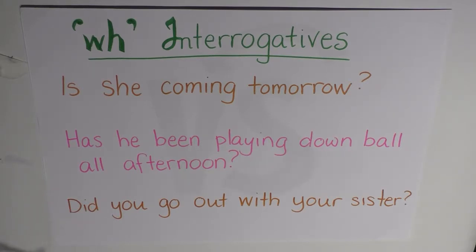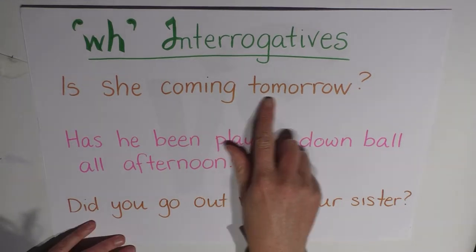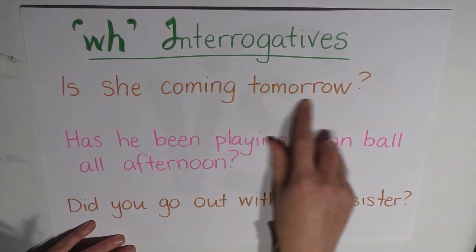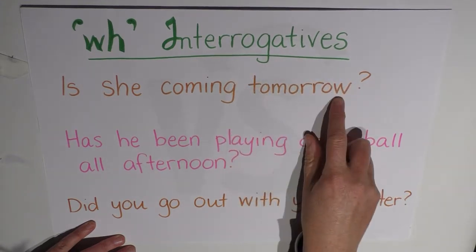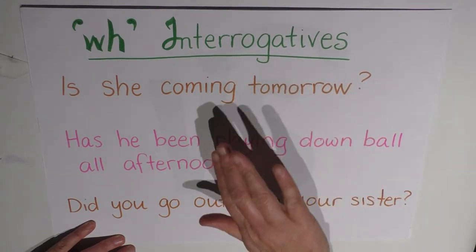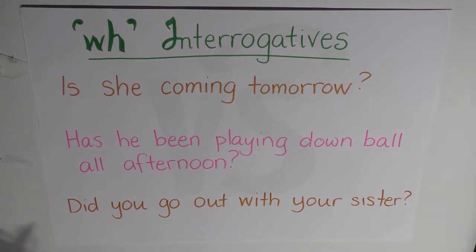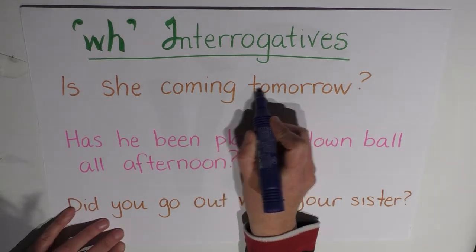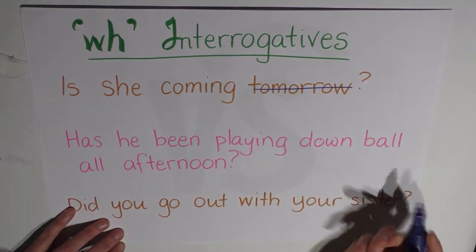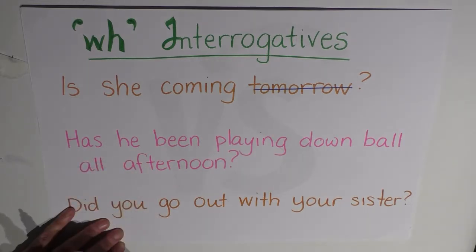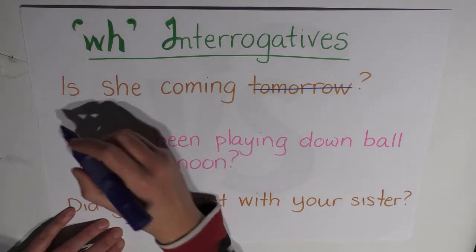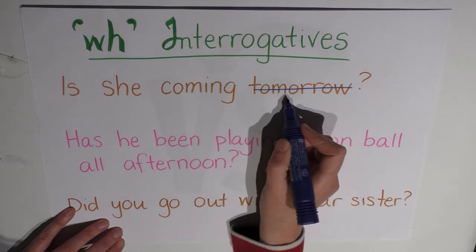So the first one, is she coming tomorrow? Well, in this instance, perhaps we'll ask when she is coming, because tomorrow is our adverbial. It's giving us extra information. So in each situation, I'm going to remove the adverbial. I'm going to remove the extra information from the question and instead have a question word at the beginning to ask for that information. So is she coming tomorrow?